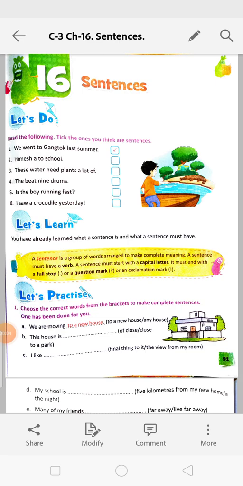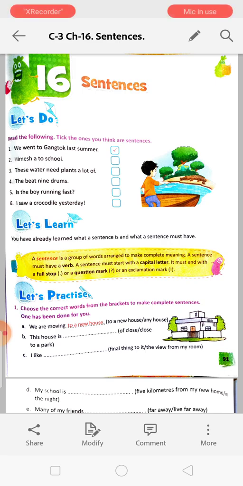Today we are starting chapter 16, sentences. So, what is a sentence? Yes, a sentence is a group of words arranged to make a complete meaning. That means if it gives a complete meaning, then only it will be a sentence. It must have a verb.